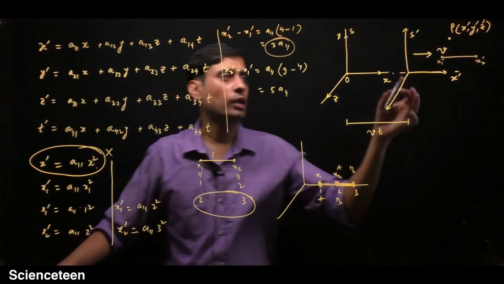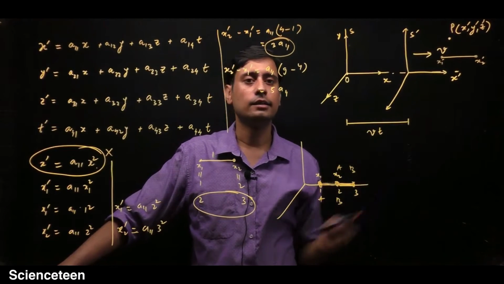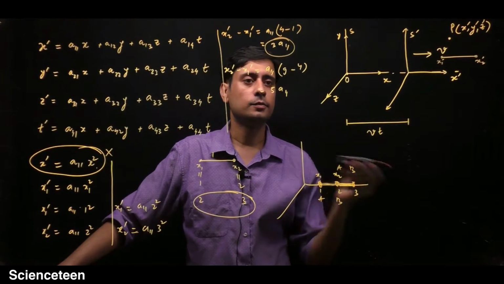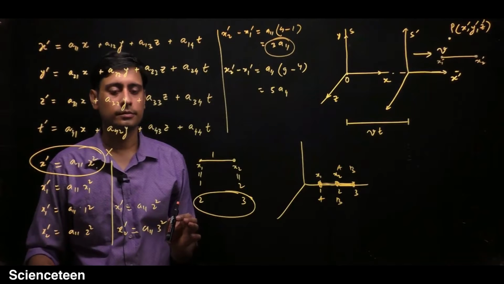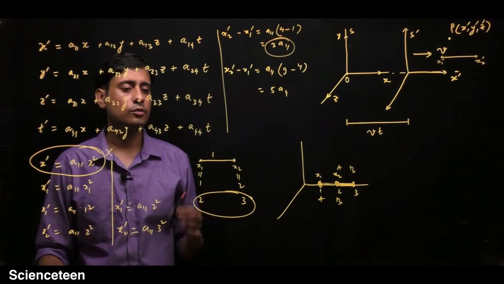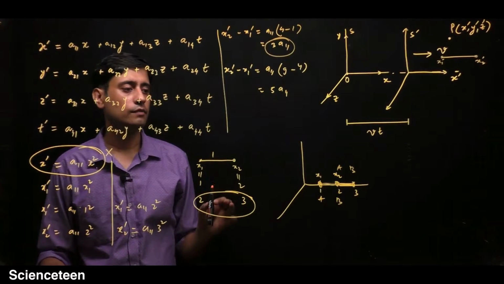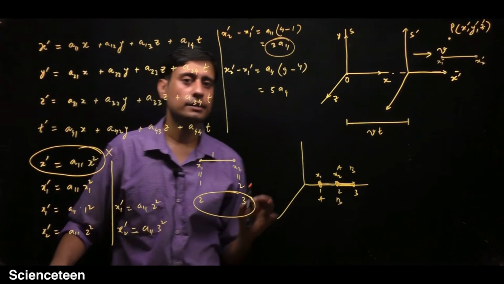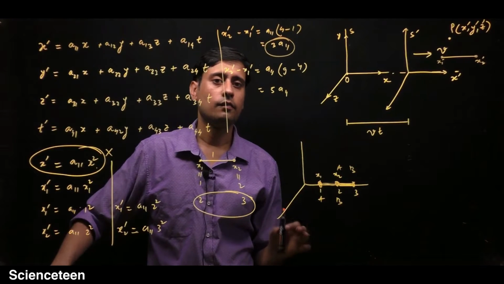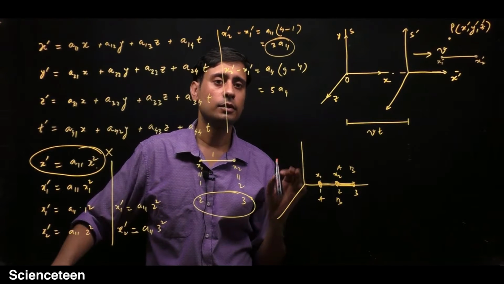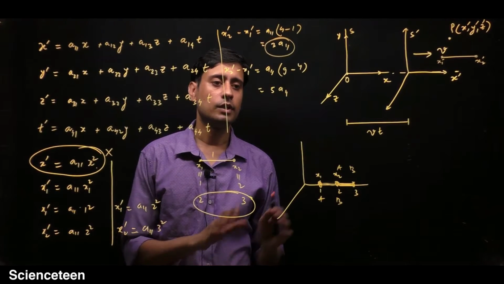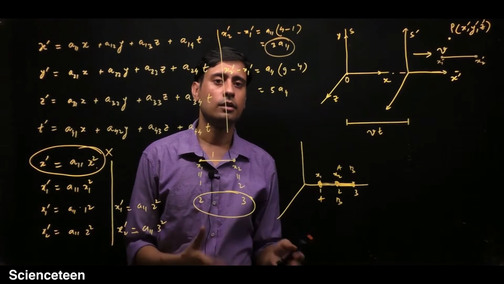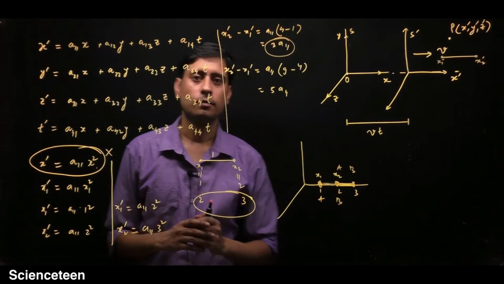For the S prime observer the length will change, and it is not possible that just putting the rod at a different position can change the length of the rod. So this goes against the principle of homogeneity, which says that all points in space and time are equivalent. This is one of the most important concepts in the special theory of relativity, because without this assumption you cannot arrive at the Lorentz transformation equation.